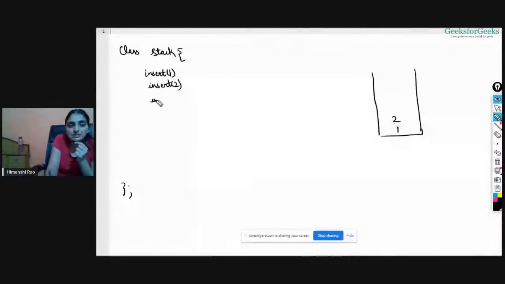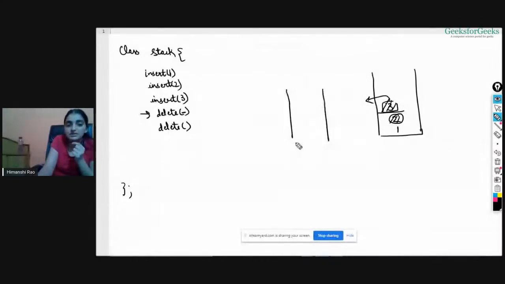Now say I want to insert 3. Again, you need to insert it at the top. Now say I want to delete something from it. Do I need to pass anything here? No, because I know that the element will be deleted from the top only, right? Which is the topmost element? This 3 is the topmost element here, so this 3 will be deleted as soon as I write this statement. Now say I'm doing delete again. This 2 will be deleted this time because 3 has already been removed and this is the top element now, right? So let's remove that, and this is the status of the stack now. It contains only one element, which is 1, right? Okay.